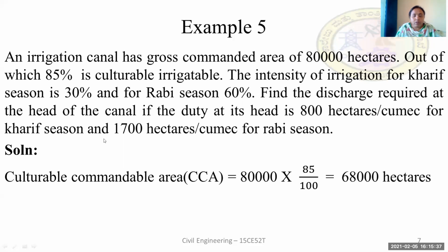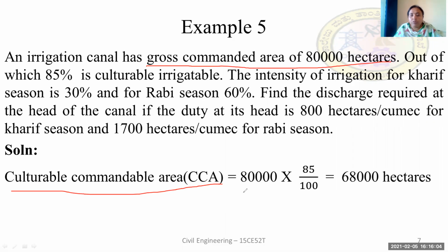Now in the solution, from the given data, we know that the gross command area, GCA, in this problem is 80,000 hectares. Now we have to calculate the culturable command area, CCA. CCA is 85% of the GCA.